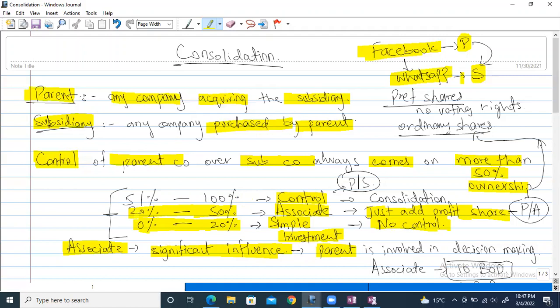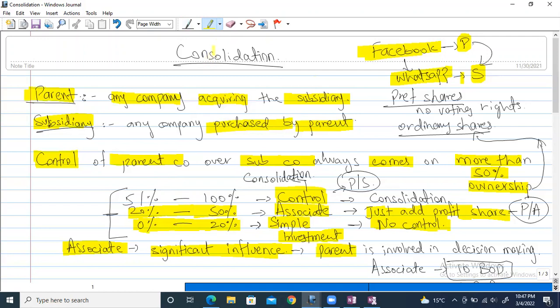Okay, sorry, I didn't understand why associate. I don't understand the link with the parent. Look, basically we are not yet discussing the parent subsidiary. Parent subsidiary comes under this level and under this control. Let me write over here just to make it clear. Consolidation comes at this level.